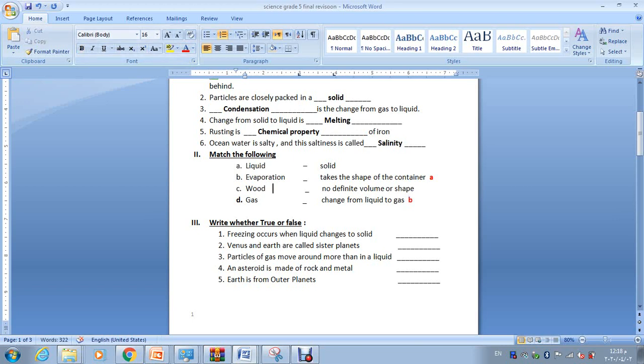Now the wood, is it solid or doesn't have definite volume or shape? Of course it's solid. Wood is an example of solid. It's not liquid, it's not gas. And gas at the end has no definite volume or shape. That's correct. D.